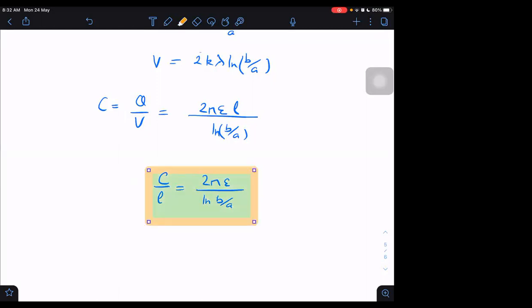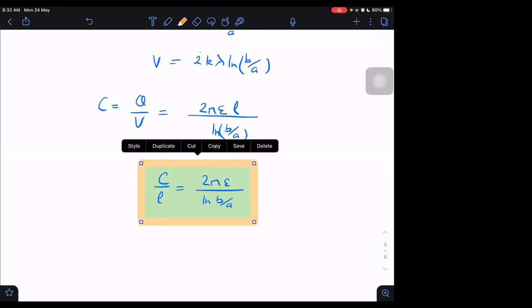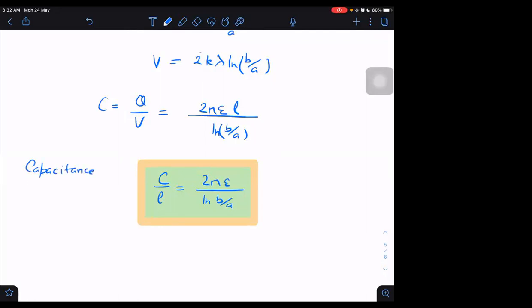We can find capacitance also by multiplying by the length of the cylinder.